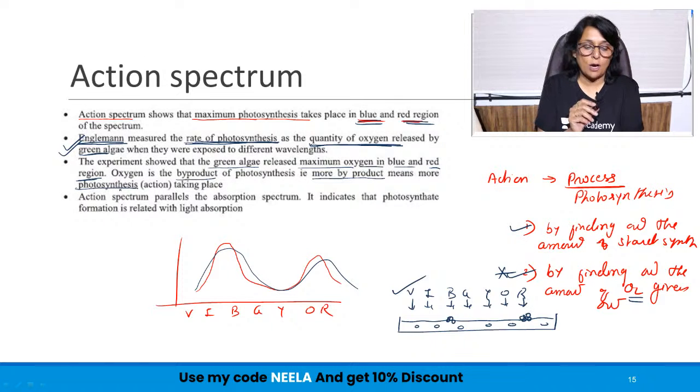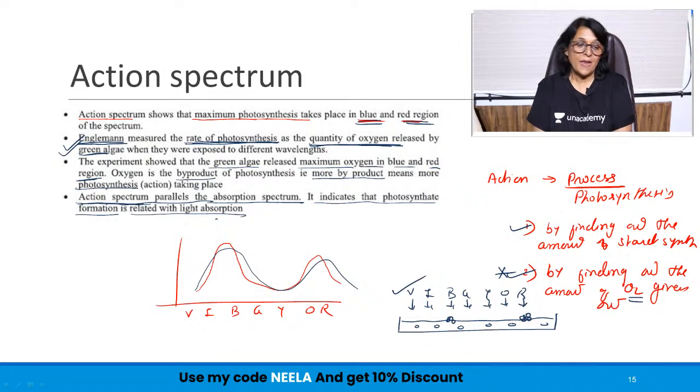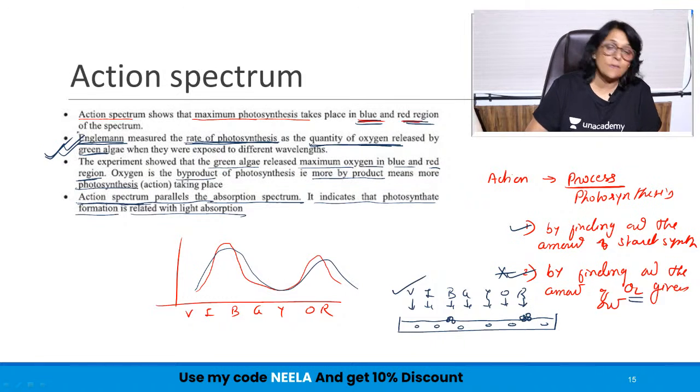So absorption spectrum and action spectrum, clear? This statement also says the same. Action spectrum parallels the absorption spectrum. It indicates that photosynthate formation is related with light absorption. And you have to remember the name of the scientist, that is Engelmann. So this is about our action spectrum and absorption spectrum. And now we know what is meant by PAR, photosynthetically active radiation.